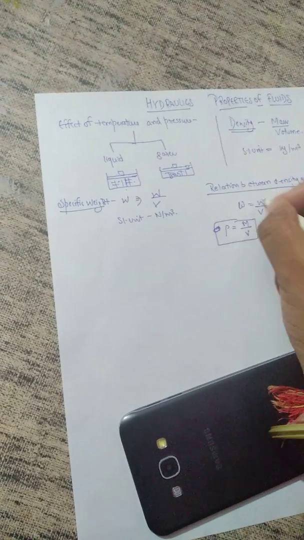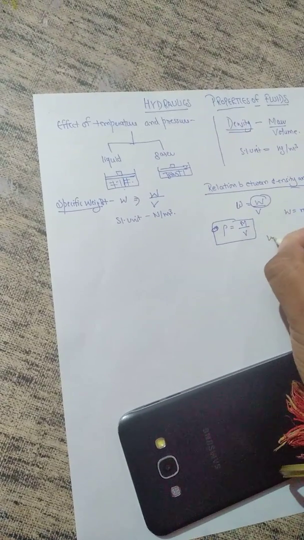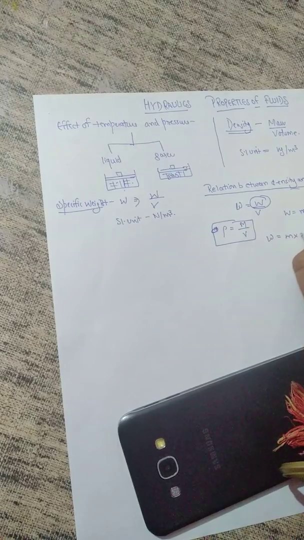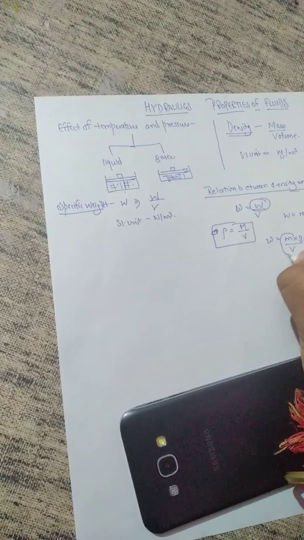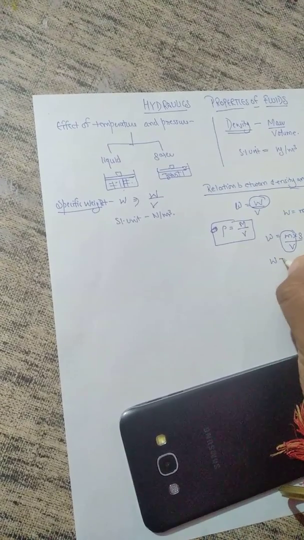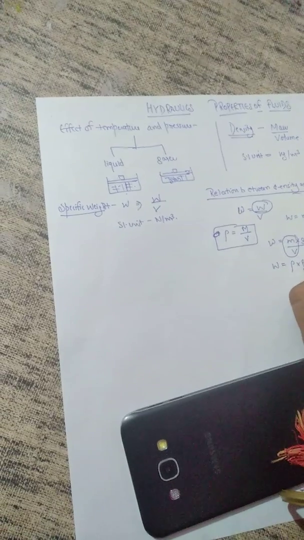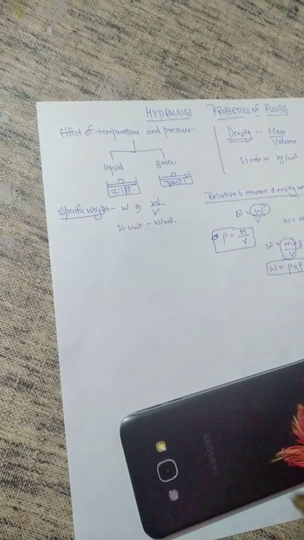So if we replace W, small w is equal to m into g by V. Mass upon volume is density. Small w is equal to rho into g. Hence it is the relation.